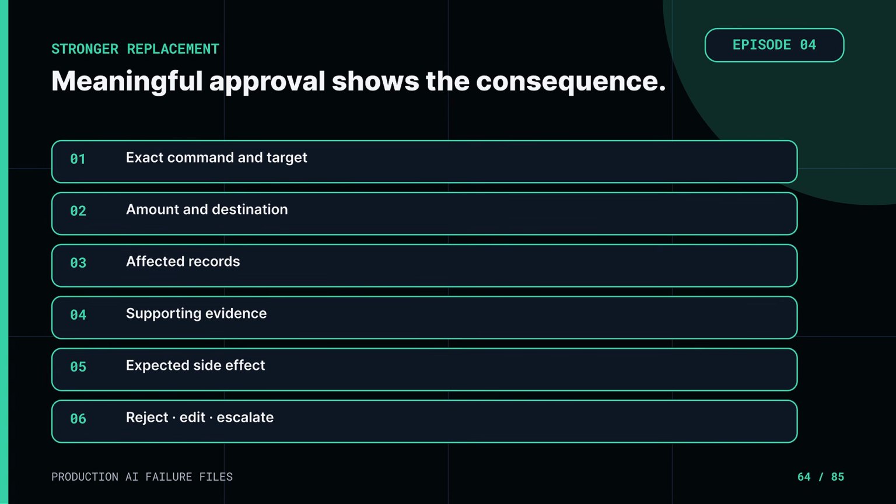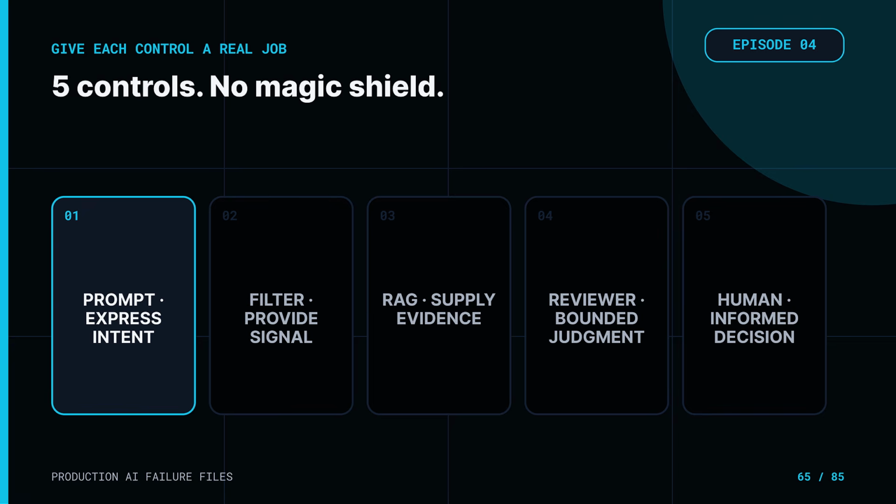Most importantly, approval does not replace least privilege. If a mistaken click can expose every customer record or transfer an unlimited amount, the system granted too much authority before the person arrived. Now step back and look at all 5 controls.